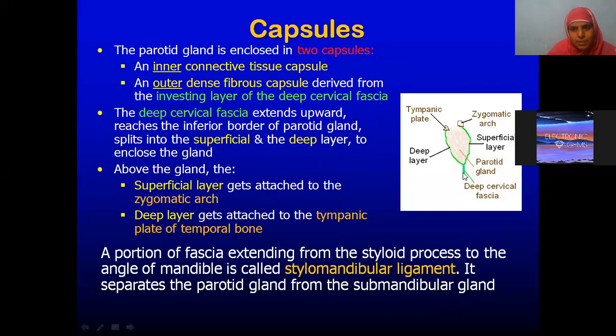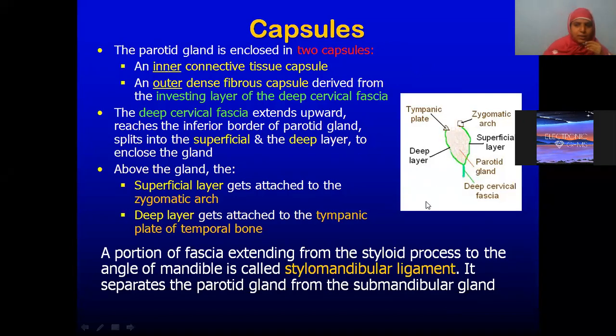See, this is the deep cervical fascia. Now you are finding that when it is moving from the lower border of the mandible, when it is reflecting on the face, it is dividing into a superficial layer and a deep layer. The superficial layer is becoming continuous with this arch. What is the name of this arch we have? Zygomatic arch. The deep lamina or deep layer goes and gets attached to the tympanic plate. The tympanic plate will be found in the temporal bone, which is deeper inside.